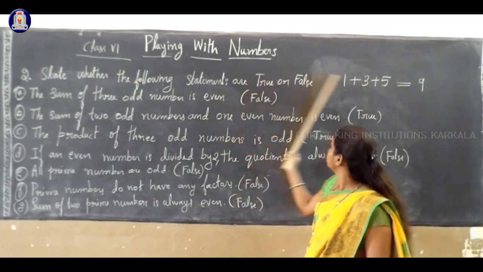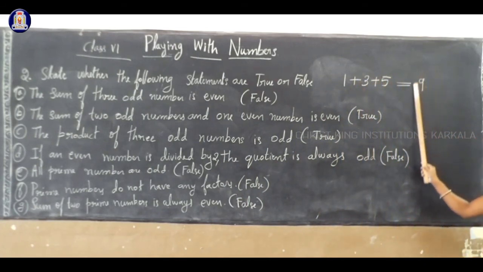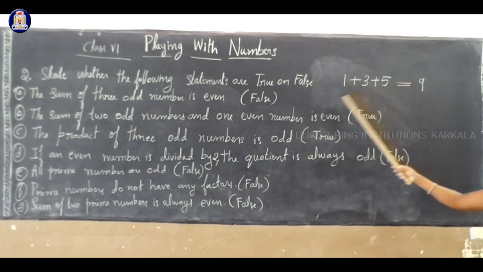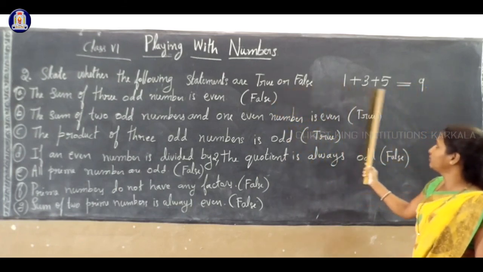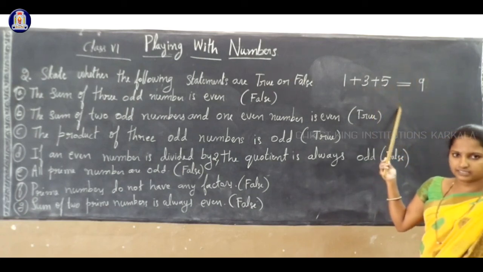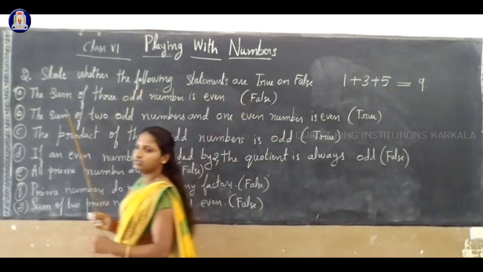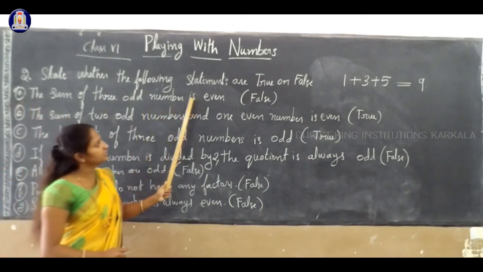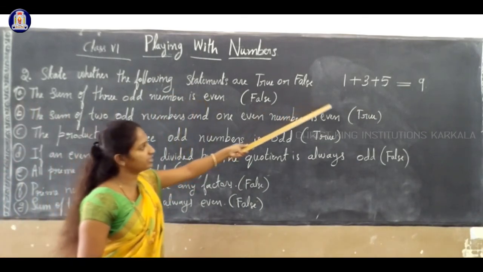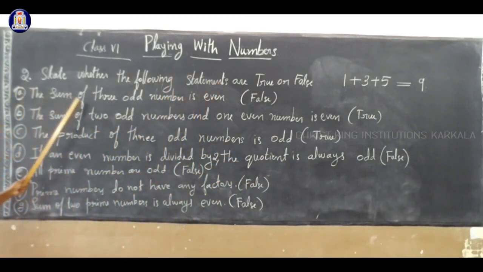Correct? If it is correct, then you must write true. Here they said even. Is it even? No. The first statement is false. Clear? Sum of three odd numbers is even is a false statement. Clear?